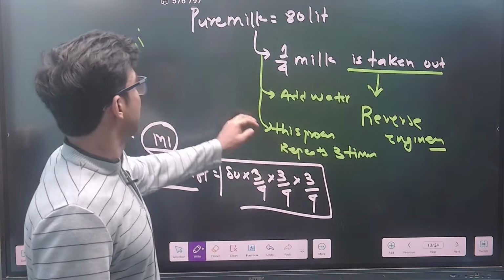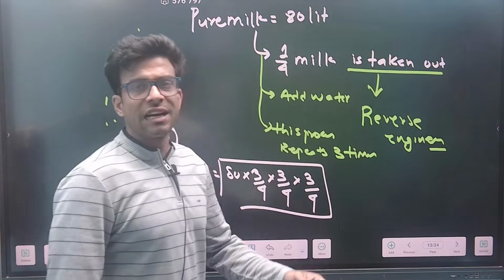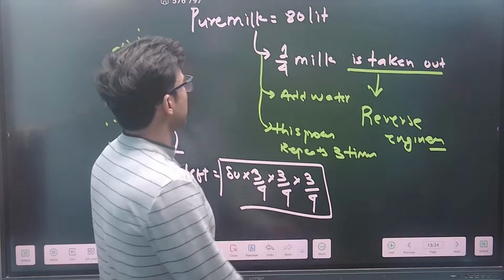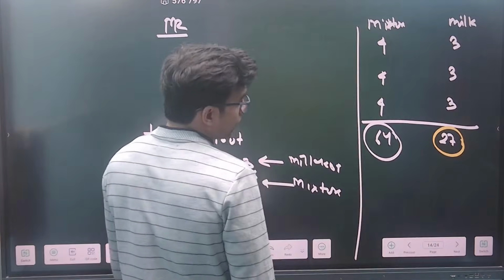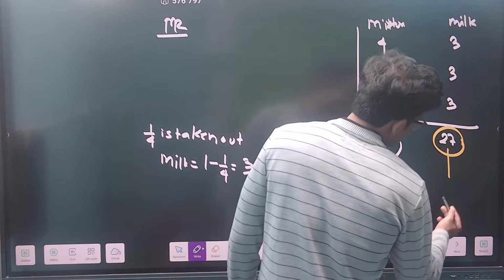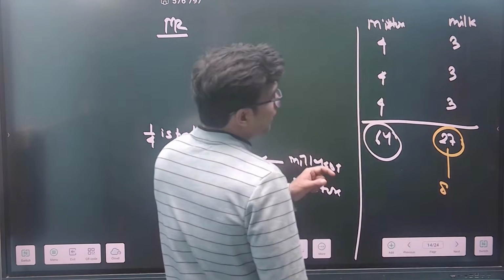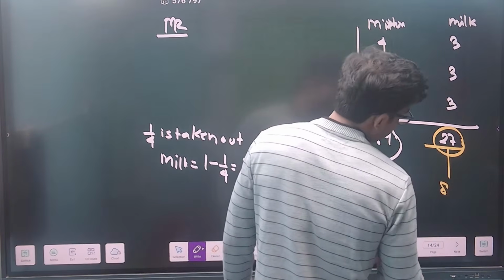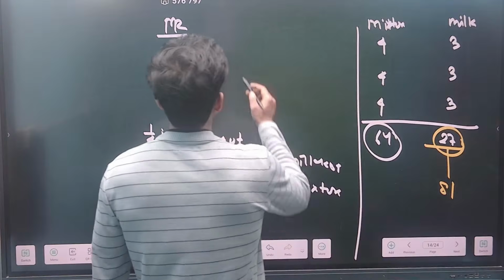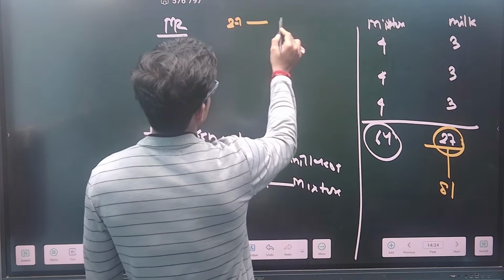I have stated that pure milk is 80 liters. Suppose I take it as 81, it will make sense. Okay, fine. So the pure milk was 81 liters, and according to me, it is 27. So can I say 27 is equal to 81?